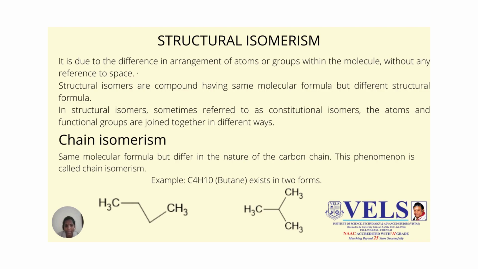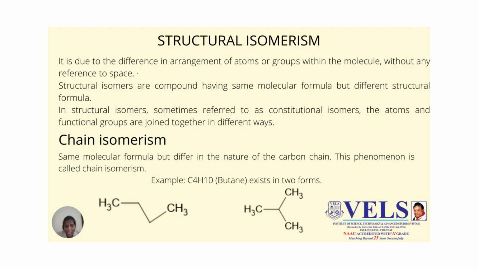First one is chain isomerism. Normally chain isomers have the same molecular formula, but they differ in the nature of the carbon chain. This phenomenon is called chain isomerism. They have the same molecular formula but differ in the order in which the carbon atoms are bonded to each other.